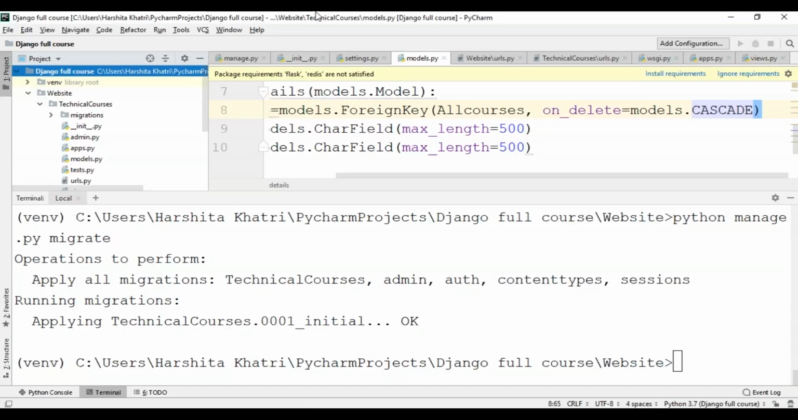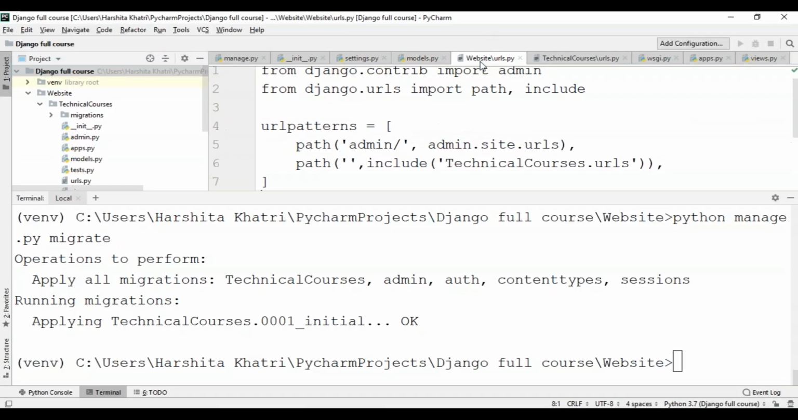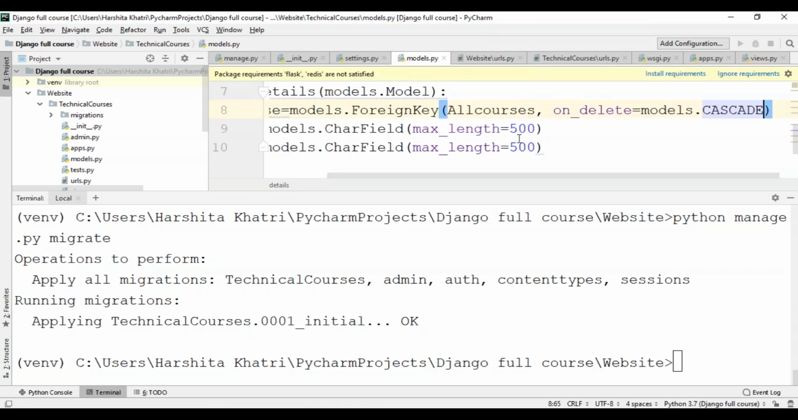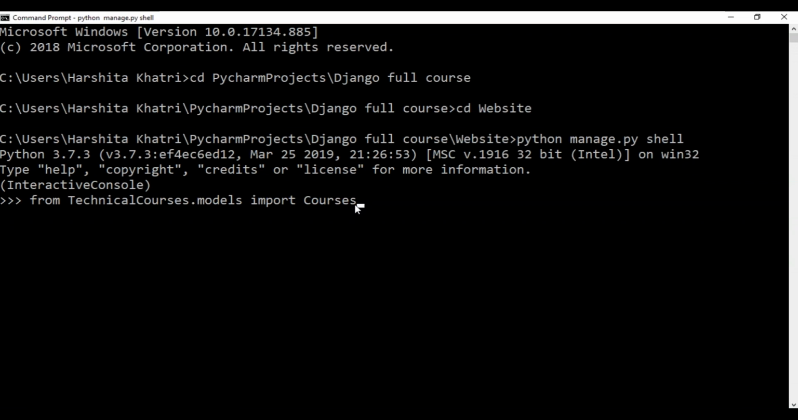Let me look back into the name again so that I don't make any mistakes. It was models, and I'll just close this. It's not courses, it's all courses. And details.